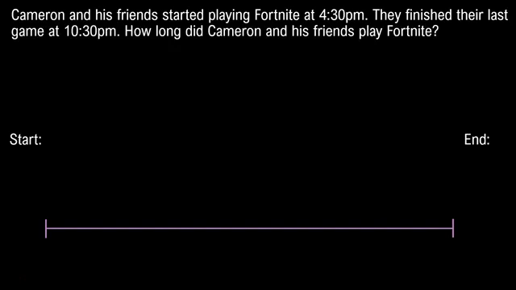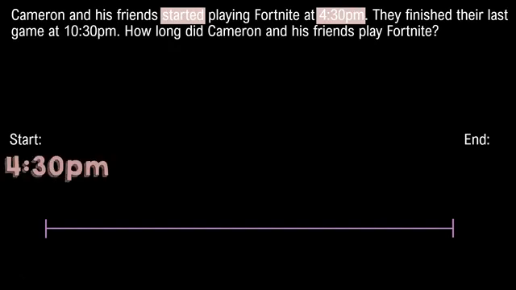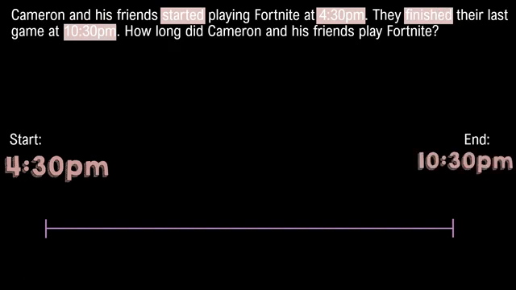First, I'm going to look at my word problem to find what time I started. I see that Cameron started playing Fortnite at 4:30 p.m. So I'm going to write that for my start time. When I keep reading the problem, I see that they finished or they ended their last game at 10:30 p.m. So I'm going to write that for my end time.